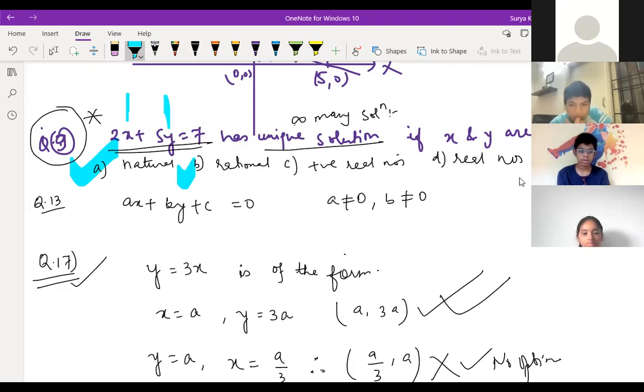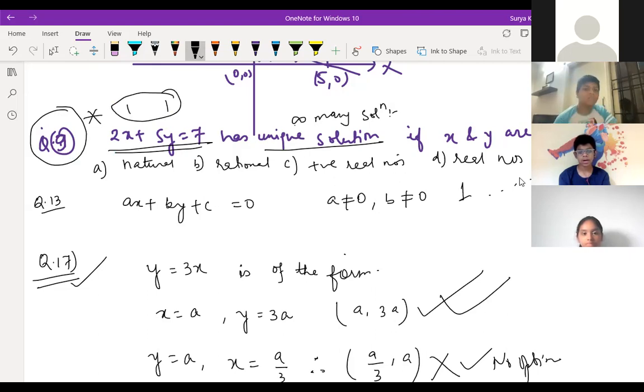One thing is there, children. Only one solution will come if we put natural numbers. Natural numbers means starting from 1 to infinity, right? Yes, sir. So here, for natural numbers you should keep only 1 and 1; except this, no natural number you keep here will give a solution. Only 1 is the natural number where you'll get a unique solution. Sir, but then we can keep whole numbers or rational numbers also, no? Like you just gave the example, right? Rational numbers.